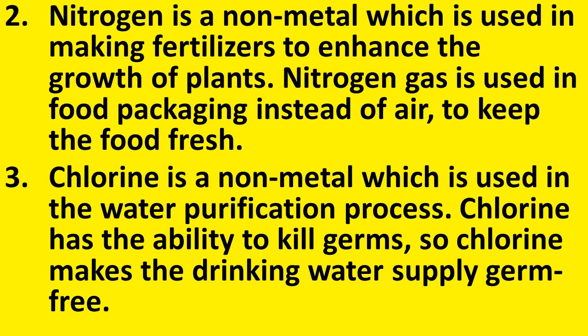Next nonmetal is nitrogen. Nitrogen is a nonmetal which is used in making fertilizers to enhance the growth of plants. See, we have seen how plants get carbohydrates, but at the same time we have seen how nitrogen is useful for the plants. Nitrogen is essential for the production of protein compounds in the plant body. Therefore, nitrogen is very helpful in making the fertilizers to enhance the growth of plants.